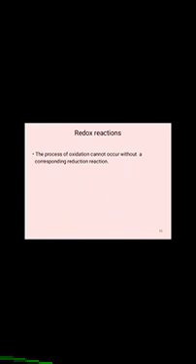Okay, next let us discuss redox reactions. The process of oxidation cannot occur without a corresponding reduction reaction. Then it is called a coupled reaction. Oxidation must always be coupled with reduction.